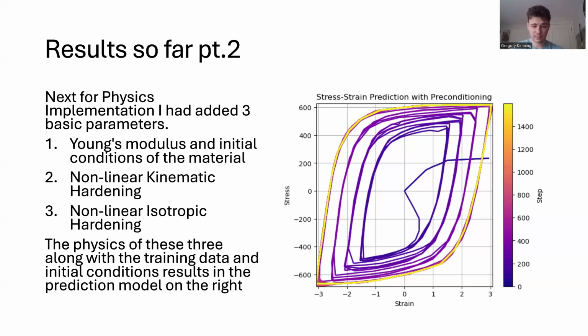The physics of these three basic parameters, along with our initial training data and our initial conditions, resulted in the predictive model on the right. As you can see, it expands like our training data did. It doesn't shift much because our training data also didn't really show a whole lot of kinematic hardening. It showed a little bit, but it didn't overly show it. So this actually models our training data pretty well. And while our initial conditions aren't exactly implemented here to the fullest effect, this is at least a good implementation of, and proves to us at least, that our training data and our physics is working properly within the system.